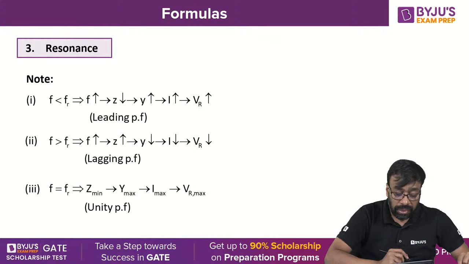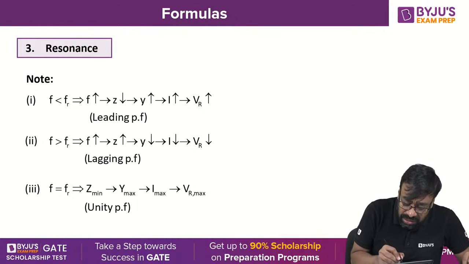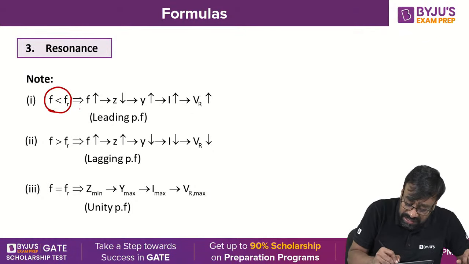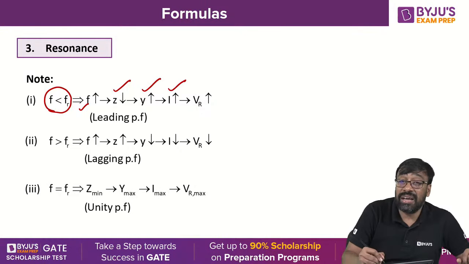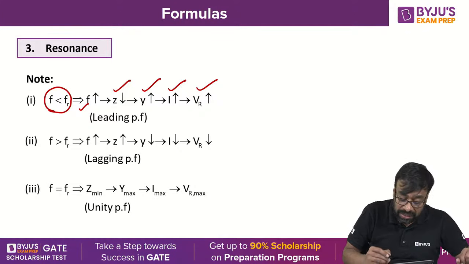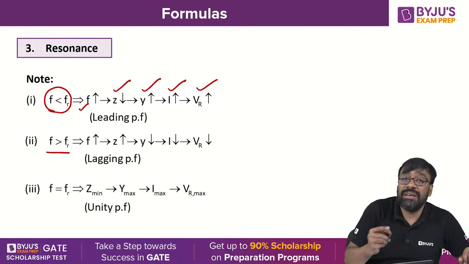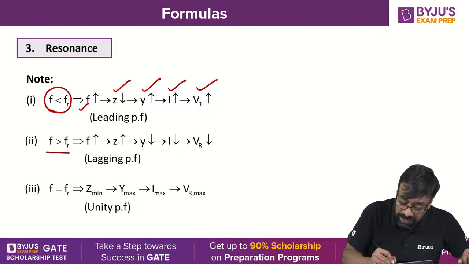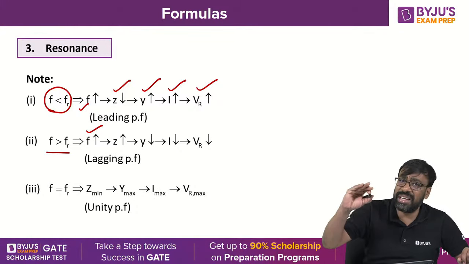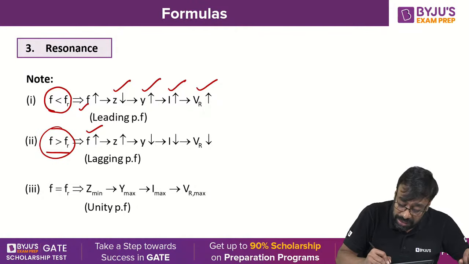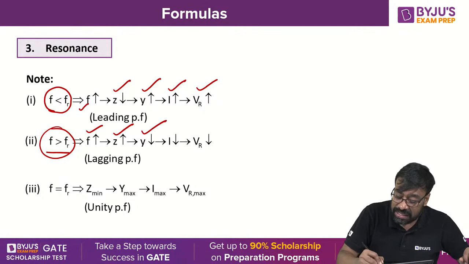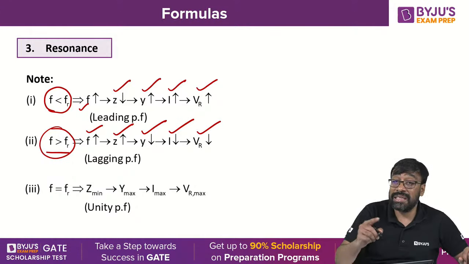Now, for series resonance, for frequency less than the resonance frequency, when the frequency is increasing, impedance decreases, admittance increases, current increases, and the voltage across the resistor also increases. Similarly, for frequency greater than the resonant frequency, as frequency increases, impedance increases, admittance decreases, current decreases, and the voltage across the resistor decreases.